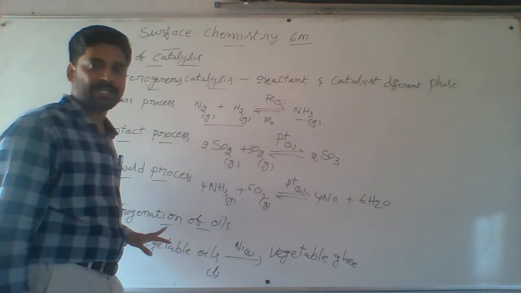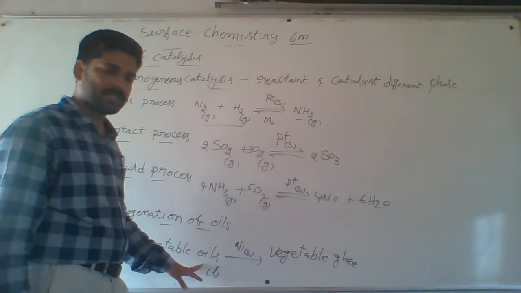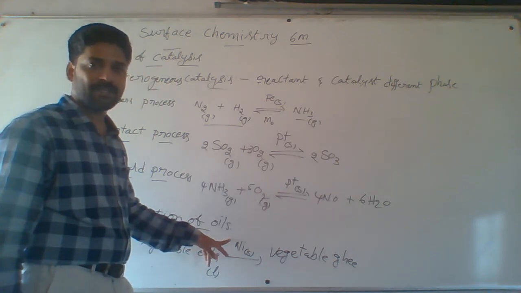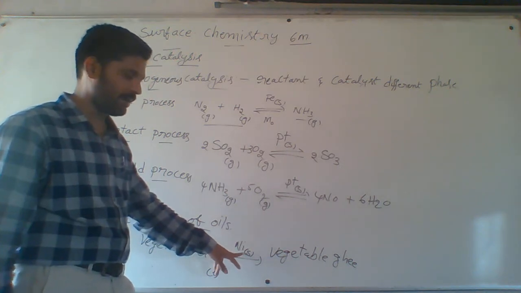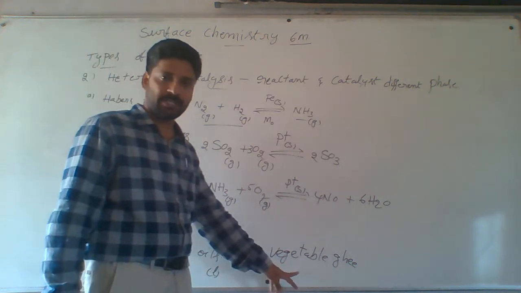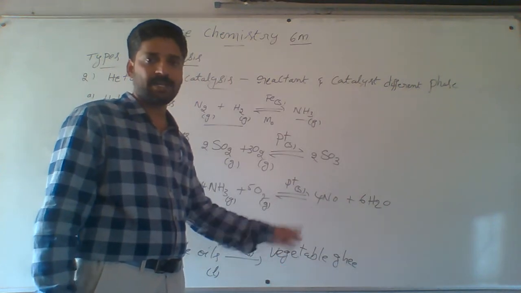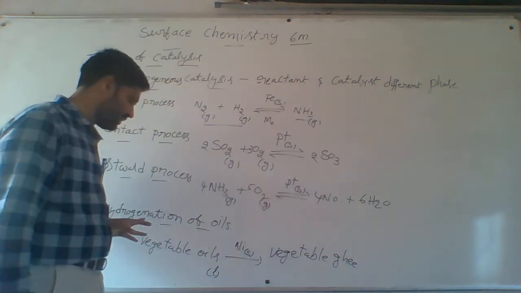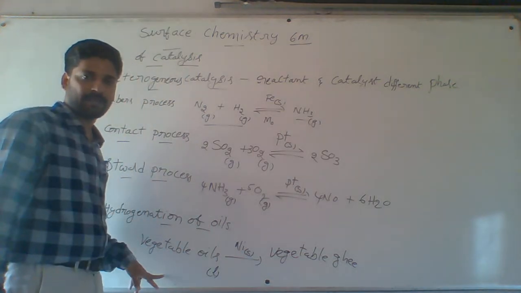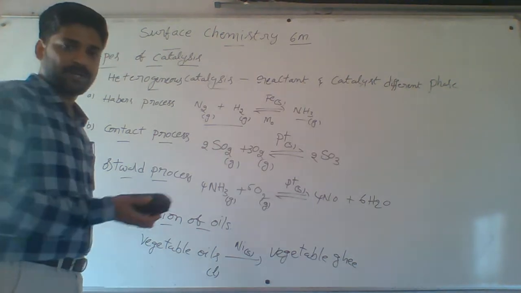Another one is the hydrogenation of vegetable oils. Vegetable oils are in liquid form. Then you can treat them with nickel, powdered nickel or Raney nickel, which is in solid form. Then it is converted to vegetable ghee, also called vanaspati, or by the common name dalda. Hydrogenation means addition of hydrogen. Next, types of catalysis is over.